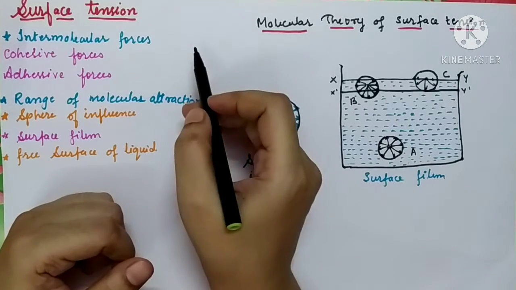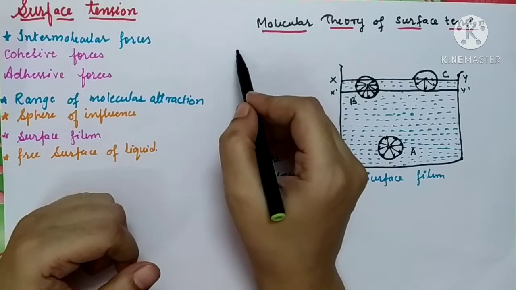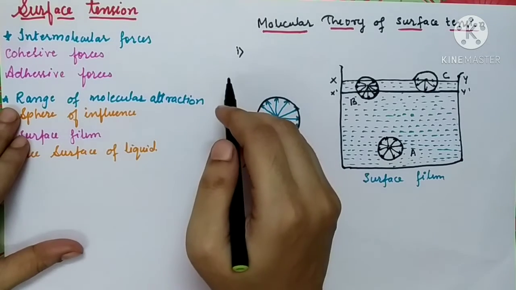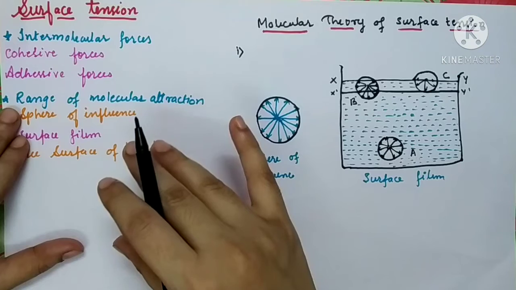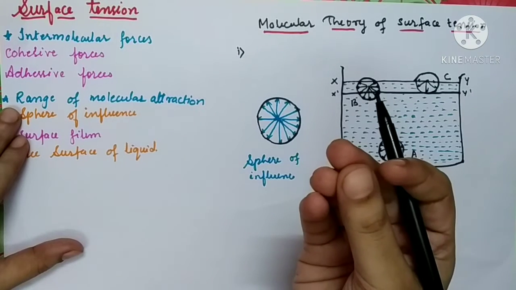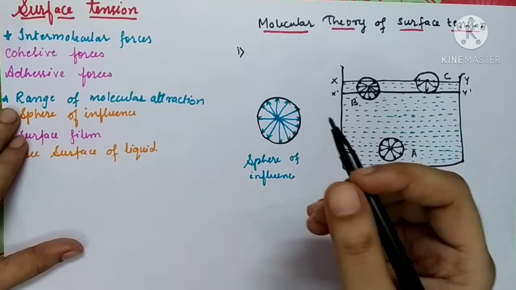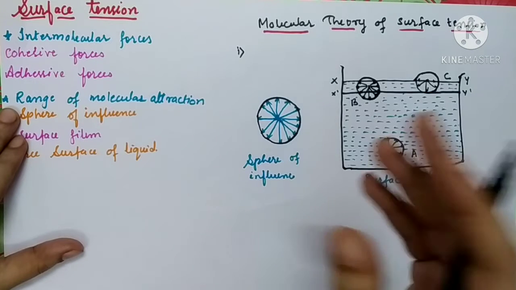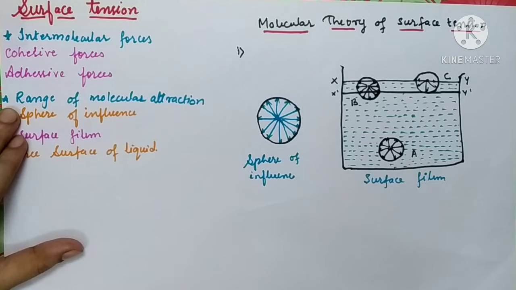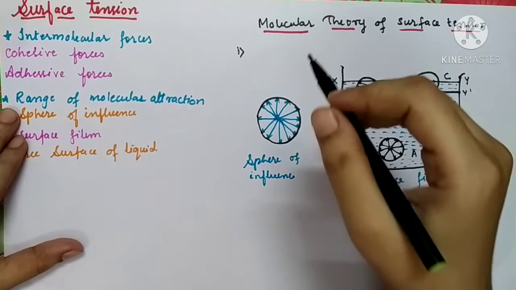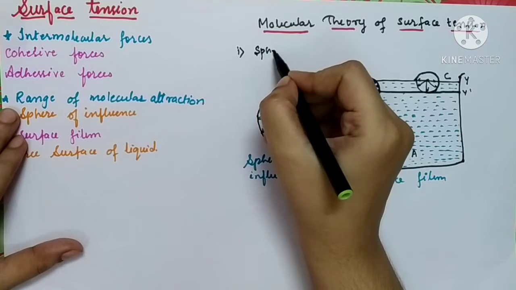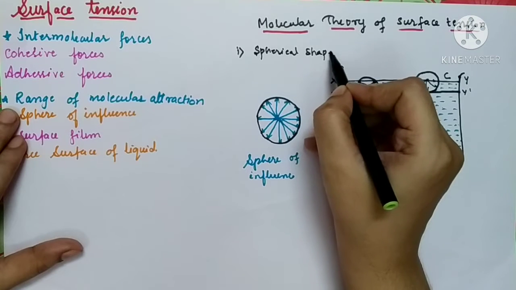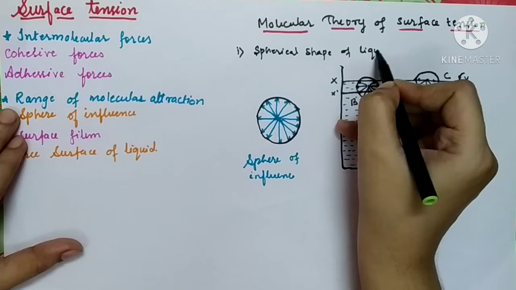Before that, let me ask a few questions. The very first question is, why are raindrops spherical in shape? Do you know the answer? Why are they not taking any other shape like tetrahedron, rectangle? Why are they not cubical, oval, or conical? Why are they taking the spherical shape? This is the very first question, about the spherical shape of a liquid drop, or you can say water drop.